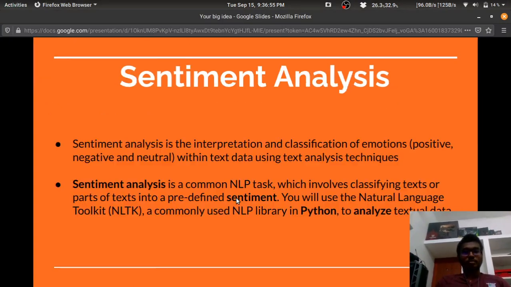So let's start that. What is sentiment analysis? Sentiment analysis is interpretation and classification of emotions within text data using text analysis techniques. It is a common NLP task which involves classifying text or parts of a text into a predefined sentiment. We will use a natural language processing toolkit that is included in the Python library to analyze the textual data. So sentiment generally means if we are given a sentence, we should find out whether the sentence is positive, negative, or neutral.